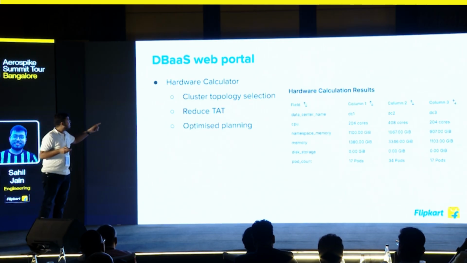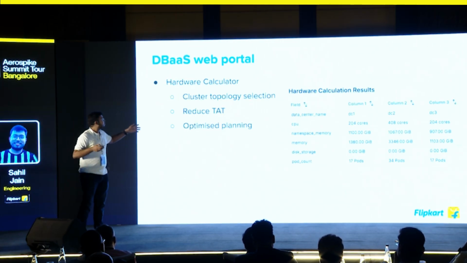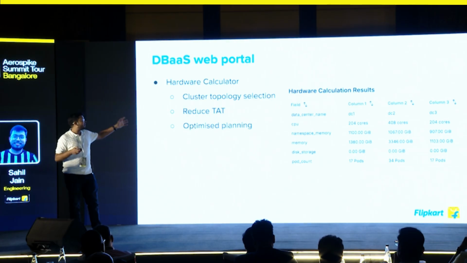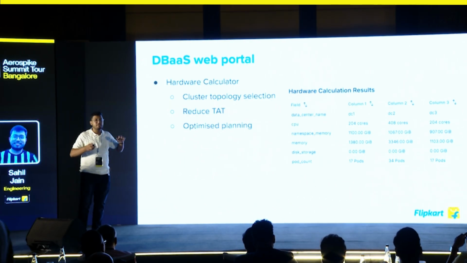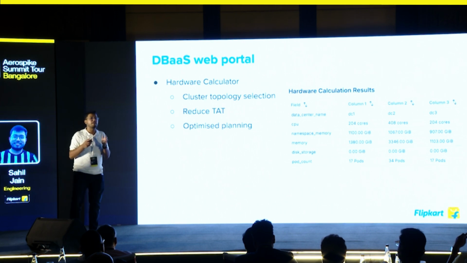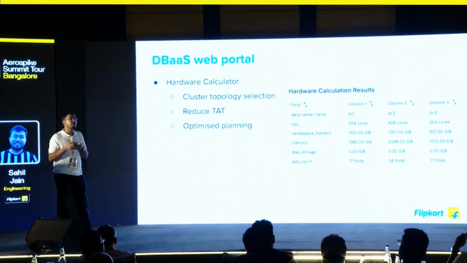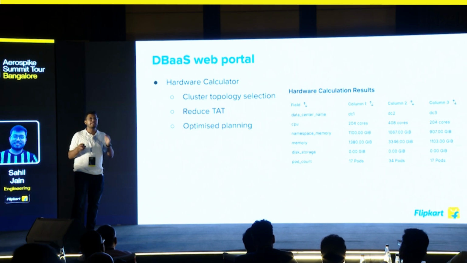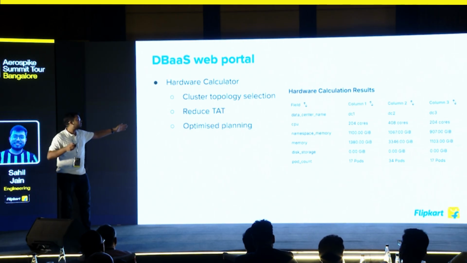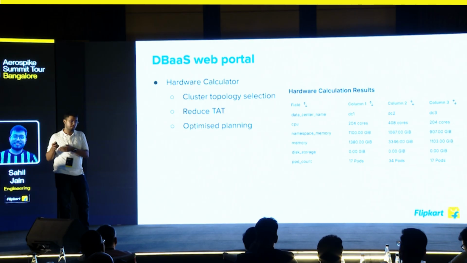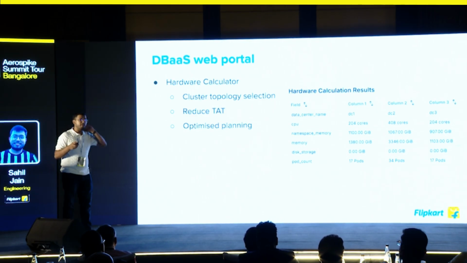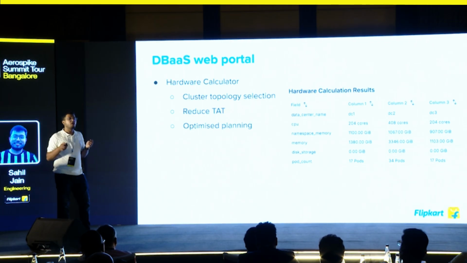Using this data, we come to a calculation. This is something that we have worked hard on for the last 2-3 years. This is something that we have built extensively for Flipkart: if a user registers, what optimal hardware we can provide. It is even smart. It has smart intelligence that can tell whether the cluster should be hardware, hybrid, or in memory. It predicts this through multiple factors like the throughput, the persistence, or the QPS.